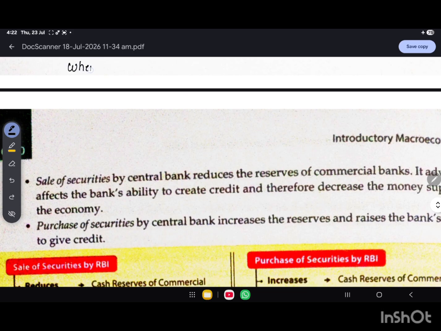So remember, when the RBI sells the securities, the cash reserve will decrease, then lending will decrease. If lending decreases, credit creation will decrease, then money supply will decrease.